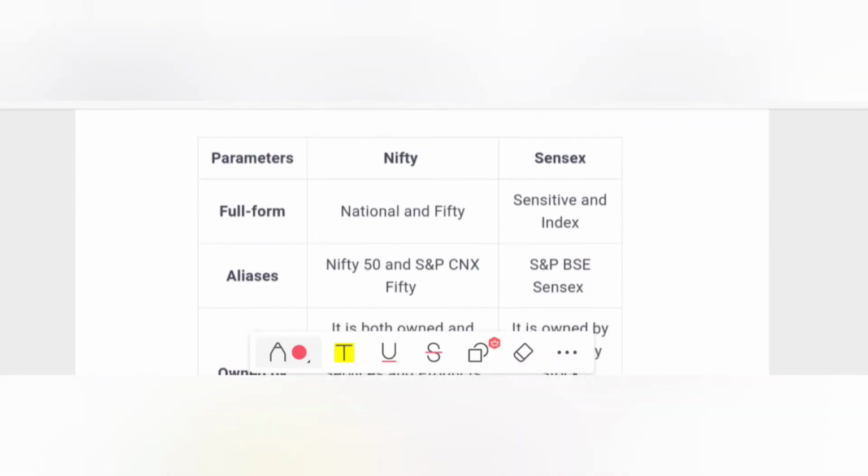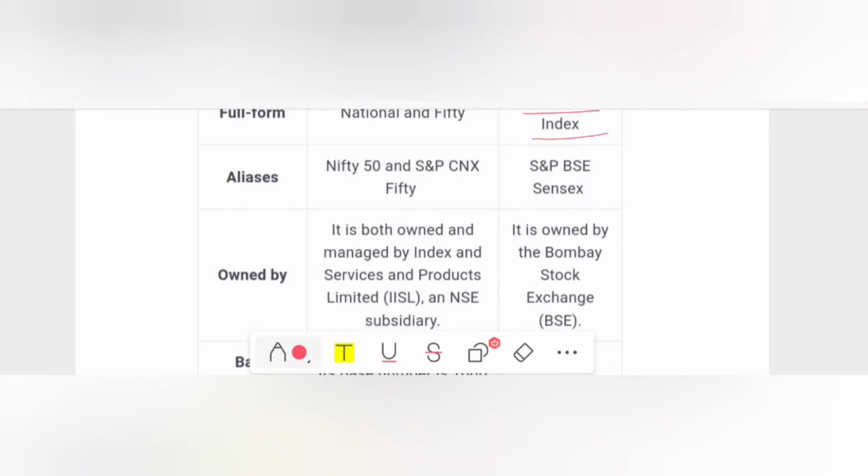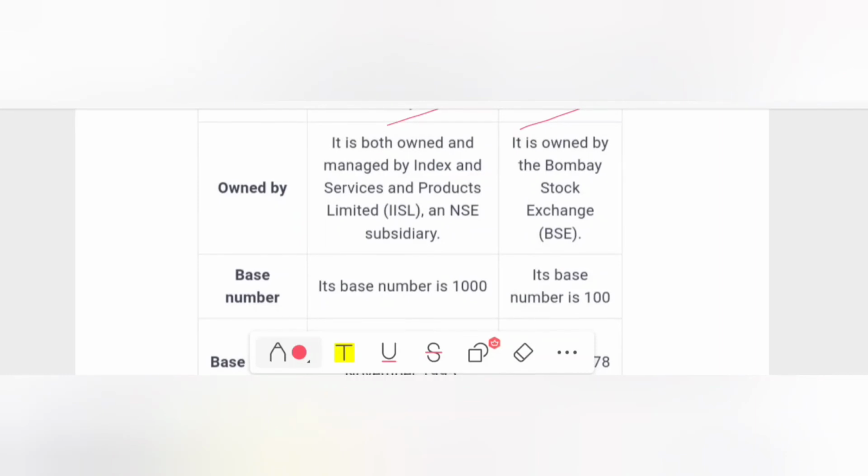The full form of Nifty is National and 50, where you get Nifty 50 stocks. The full form of Sensex is sensitive and index. The aliases of Nifty are Nifty 50, one index, and S&P CNX 50, and for BSE we call it S&P BSE Sensex. Nifty is owned and managed by India Index Services and Products Limited, IISL, an NSE subsidiary, and BSE is owned by the Bombay Stock Exchange.